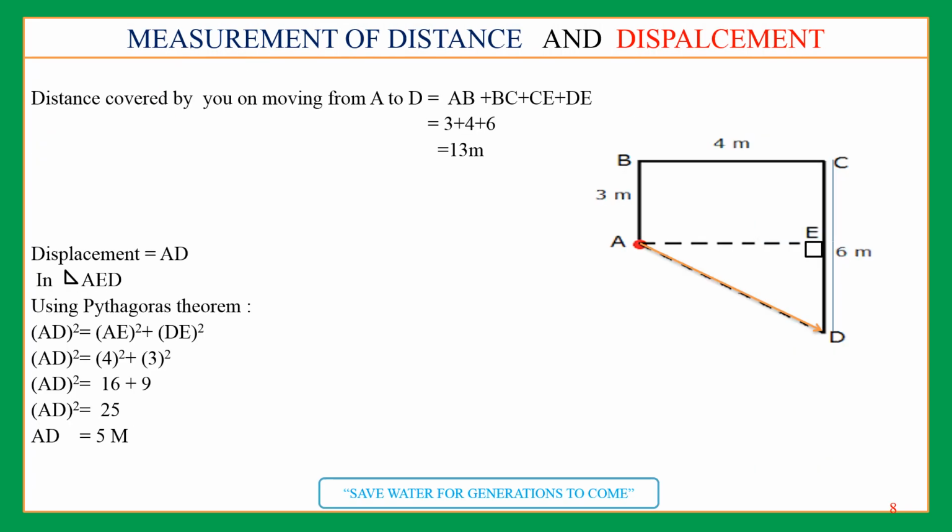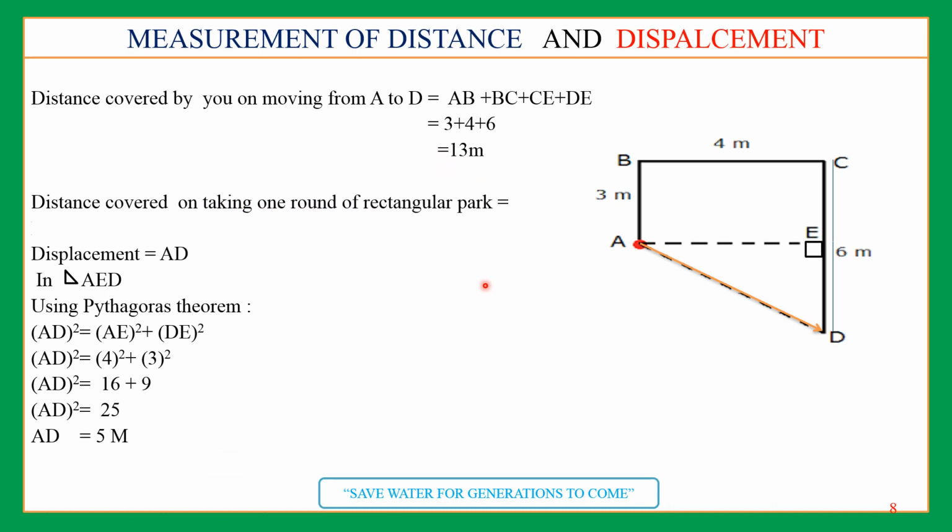Now measurement of distance and displacement. Again, a good example has been taken here. You can see a man is moving from A to B, B to C, and C to D. This is 6, and this is 4, and this is AB. Here the total distance when a person is starting from A to B, and B to D, and finally coming to D, total distance is 3 plus 4 plus 6 comes out to be 13.